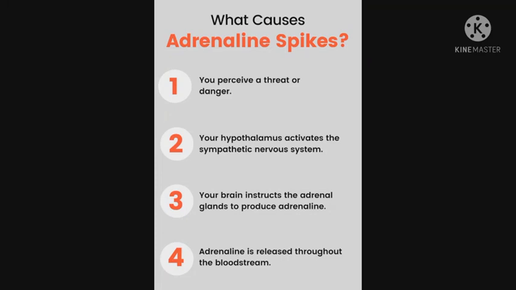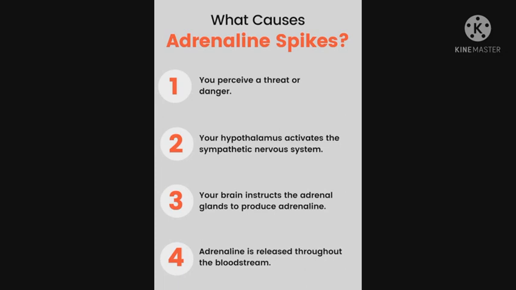Adrenal gland. They are small, triangular shaped, located on top of both our kidneys. Adrenaline is a hormone secreted by the adrenal gland that prepares our body for both fight and flight. What causes adrenaline spikes? You perceive a threat or danger.